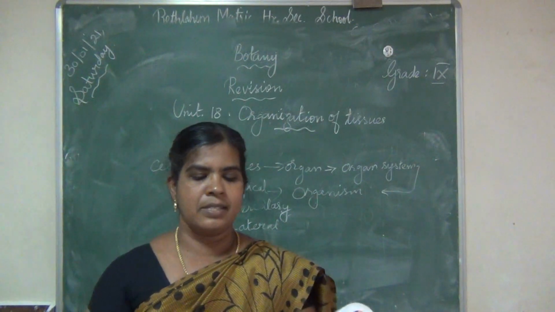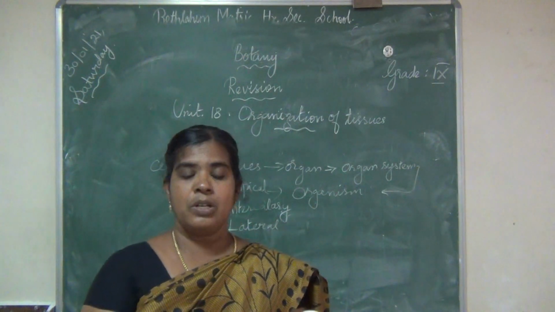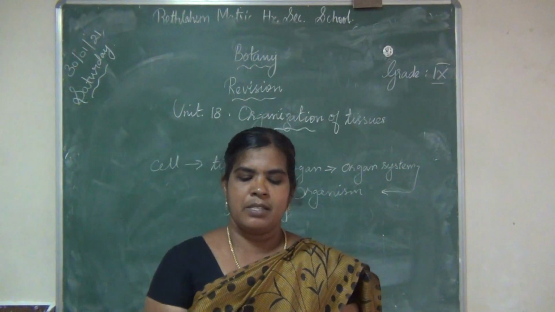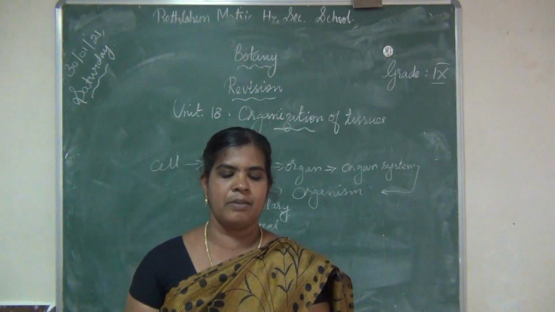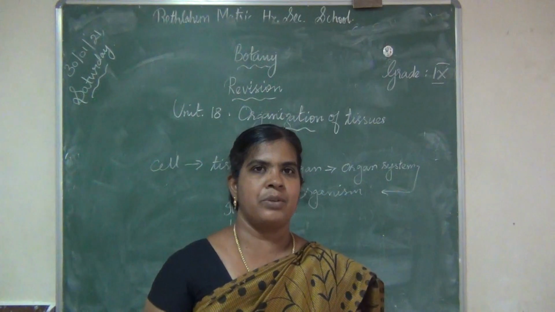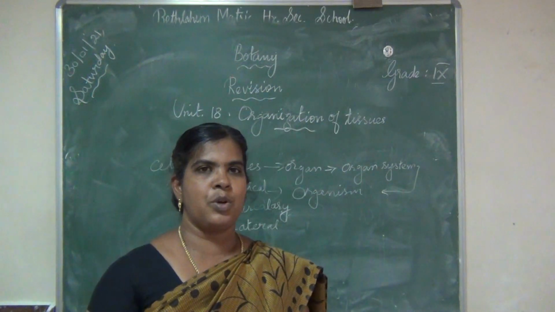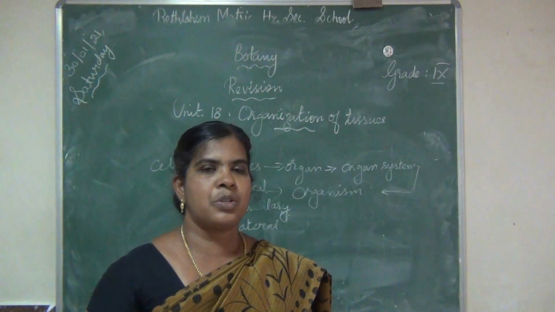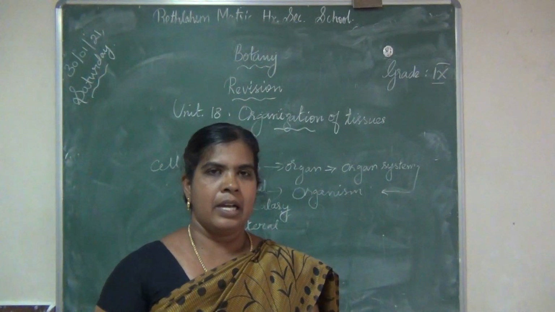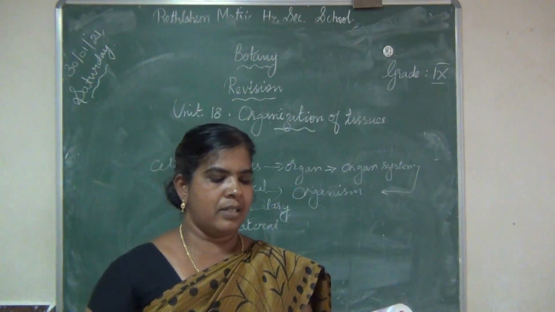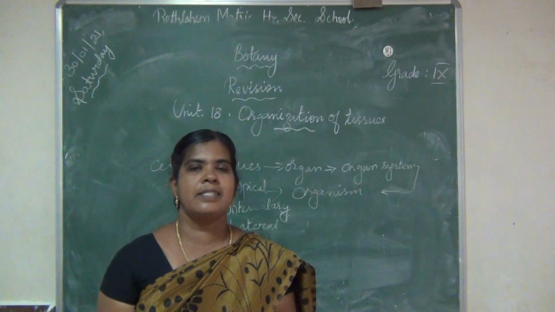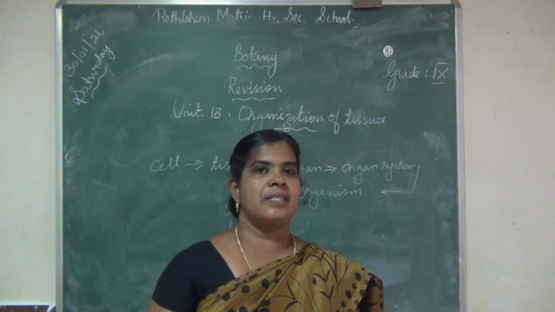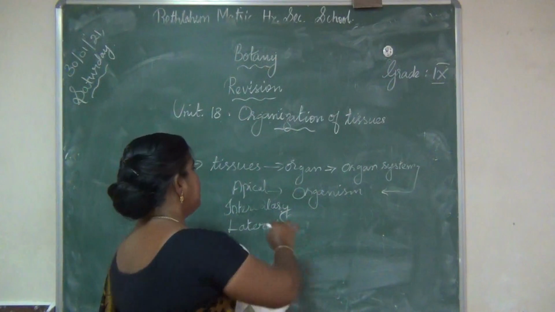So apical meristem, see page 211. These are found at the apices or at the growing points of root and shoot. Its location is the growing point of root and shoot. What about its function? It brings about an increase in length. Increase in length, that is the function of apical meristem. What is the second type?